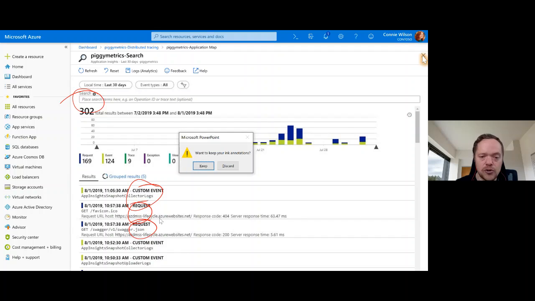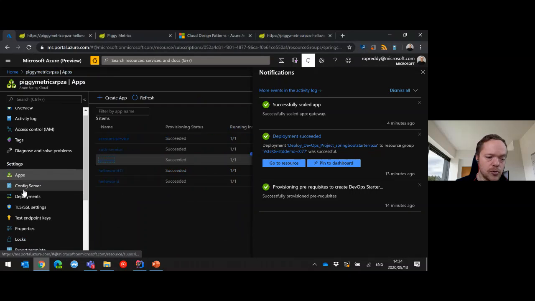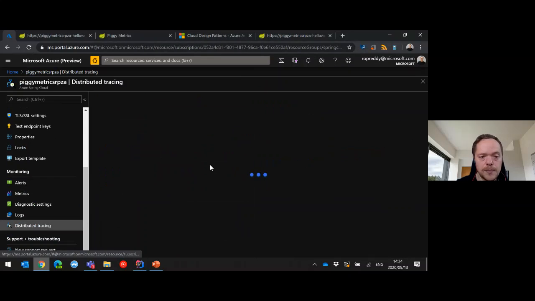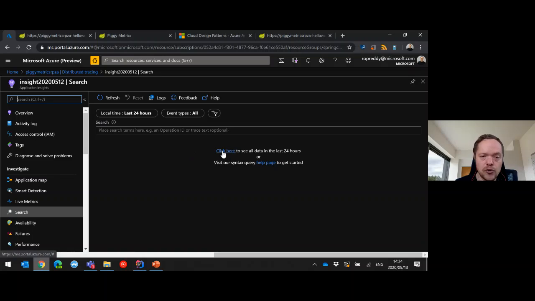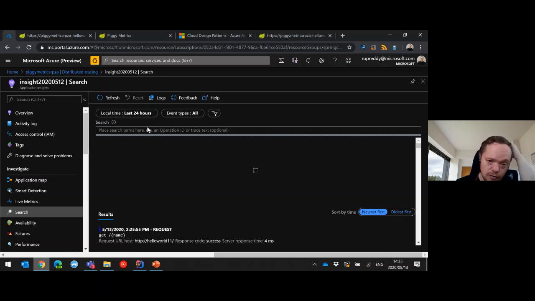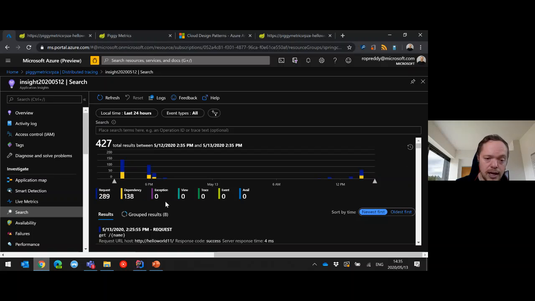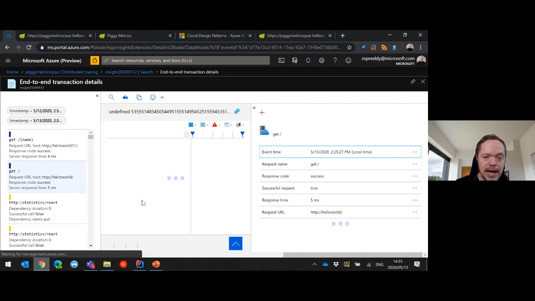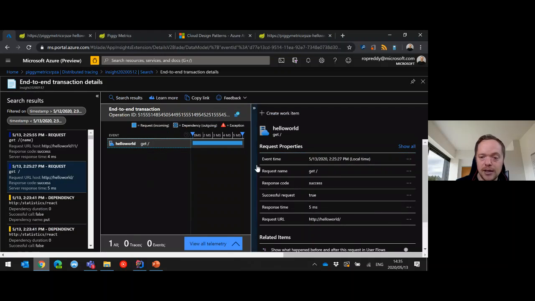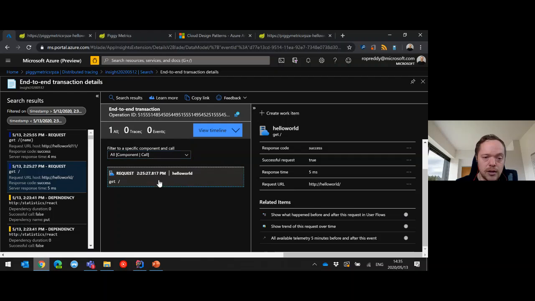So if we go back into our little portal here, and we go to distributed tracing, you'll see here that there's a search option, and it gives you the option to click here to see all the data, or you can use the syntax. So we can go search, and you can get all the event types for the last 24 hours. You can see here that I had 99 requests, dependency searches, exceptions, and I can get every request. I can even click through here, end-to-end transaction details, hello world get, I can get the request, how long it took, the related items, I can view all the telemetry.